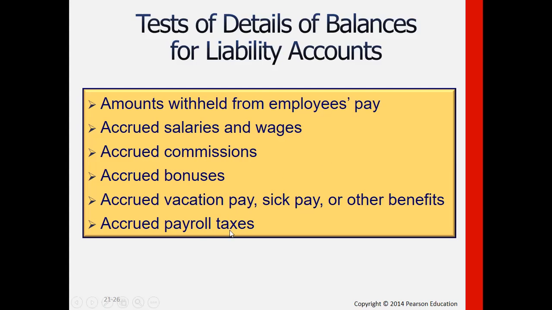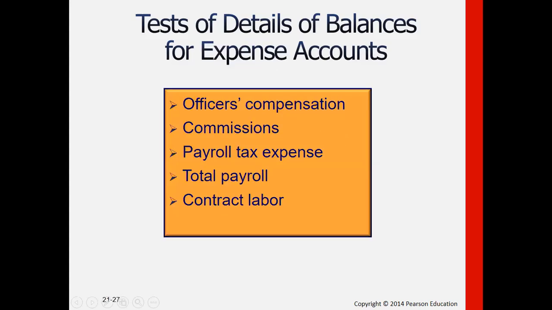Then these payroll taxes accrual would of course be closely related with the withholding taxes because essentially they're the same.